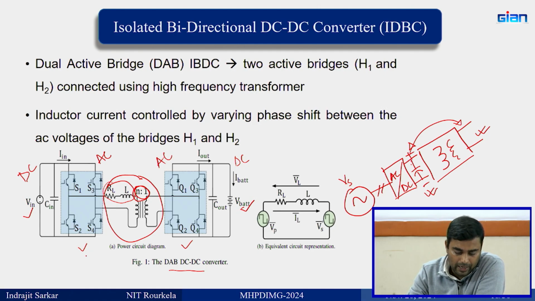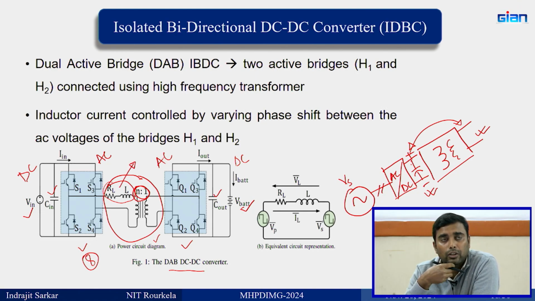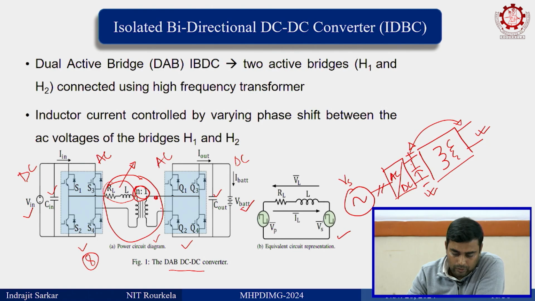So, we have 8 total active switches, then a high frequency transformer and 2 filter capacitors, and then there is a need for an inductor in order to have current control. So, what is the equivalent circuit? This is the equivalent circuit. Whatever square wave voltage you are generating here is reflected here, that is referred.